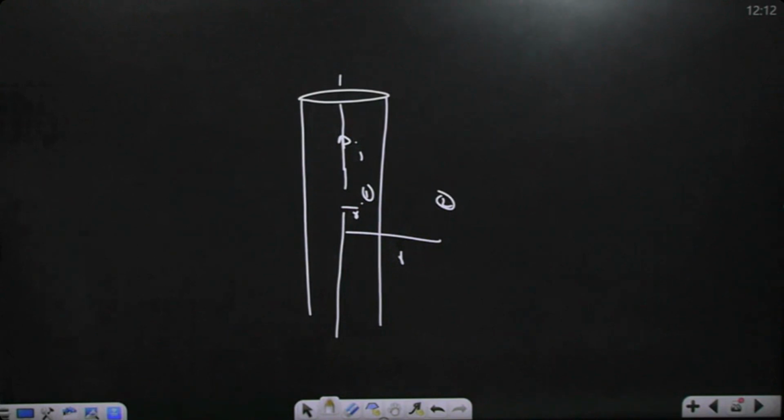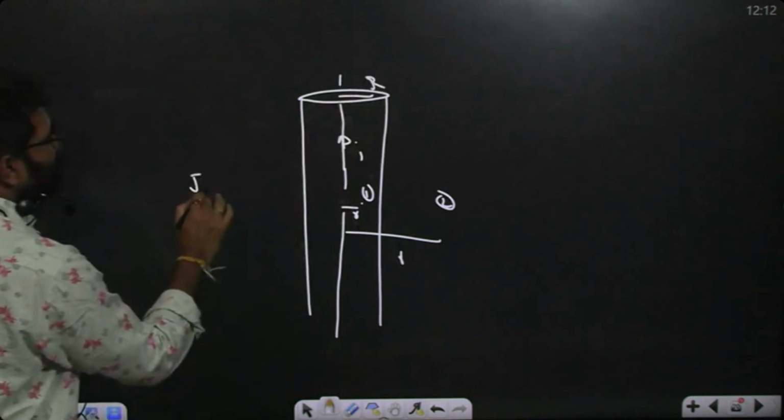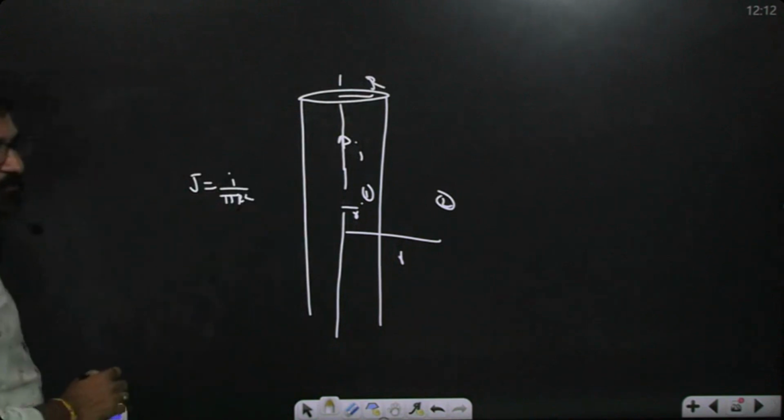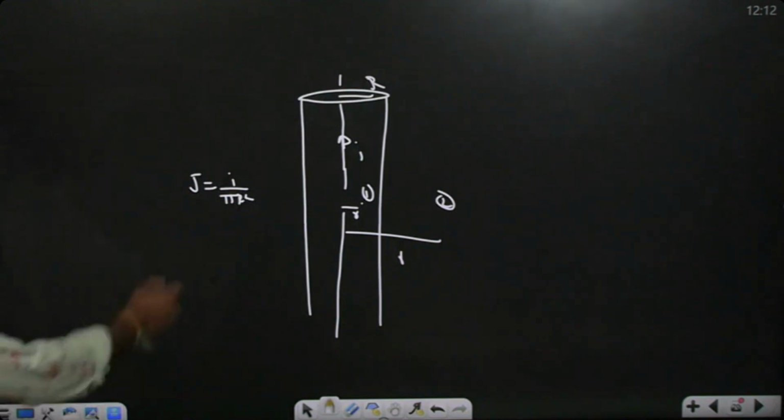So how to calculate? You find the current density. So this radius is R. So J is equal to I by pi R square. You find the uniform current density, because we need it if we take an integration element; the current density is uniform. Now I by pi R square.